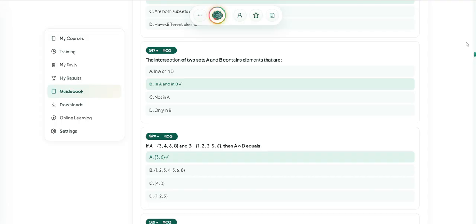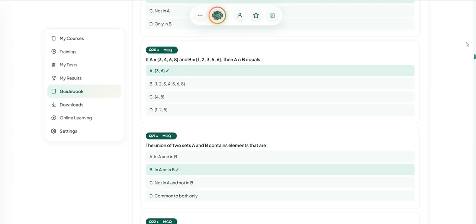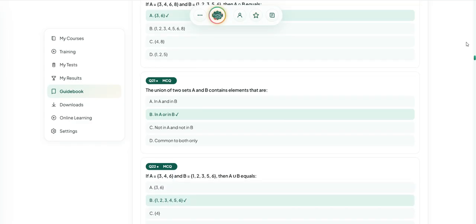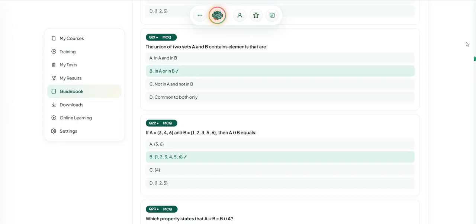The intersection of two sets A and B contains elements that are in A and in B. If A = {3, 4, 6, 8} and B = {1, 2, 3, 5, 6}, then A ∩ B = {3, 6}. दोनों में 3 और 6 कॉमन है।